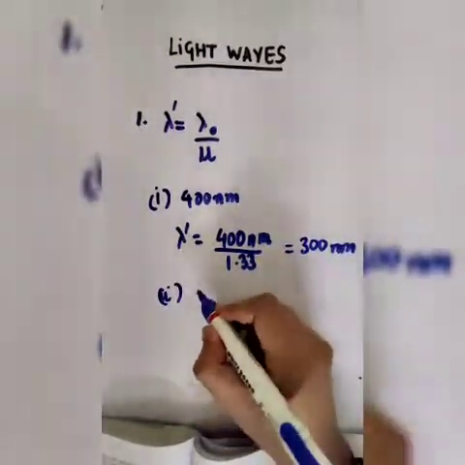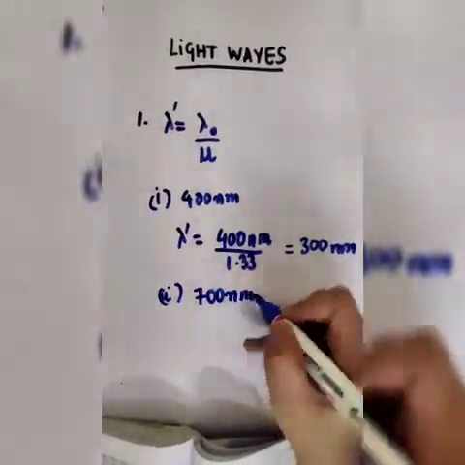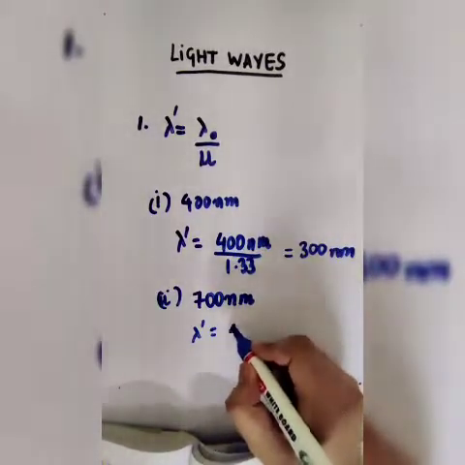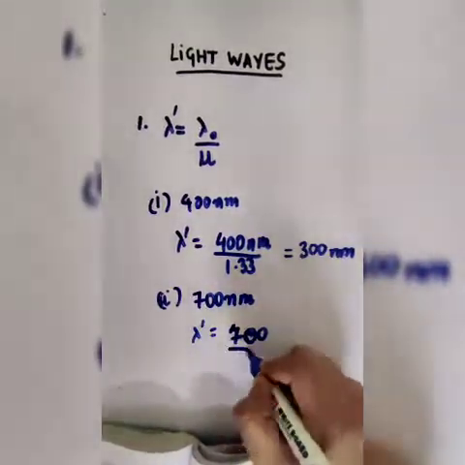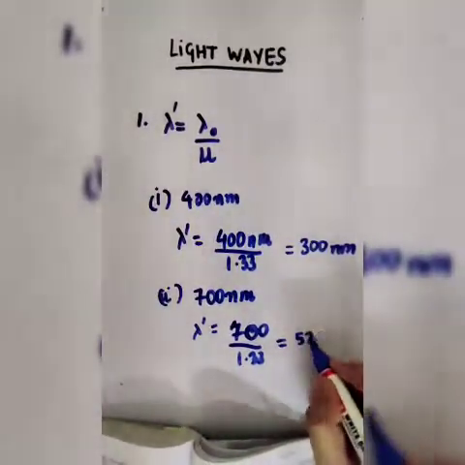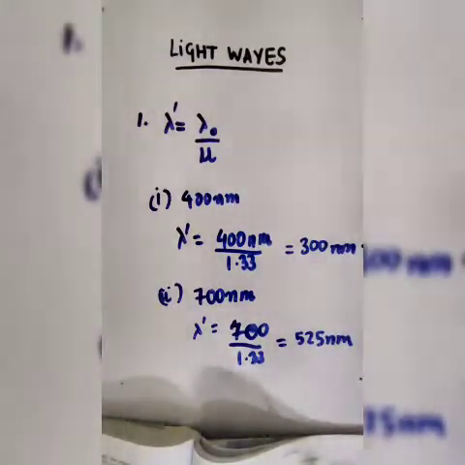Second part is 700 nanometer. Lambda dash would be 700 divided by 1.33, and the value would come out to be 525 nanometer. So these are the limits of the wavelength over there.